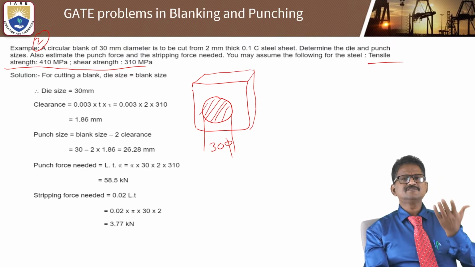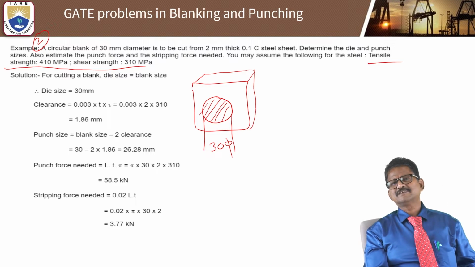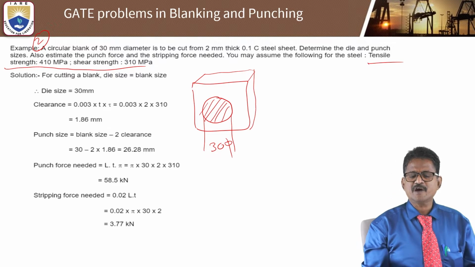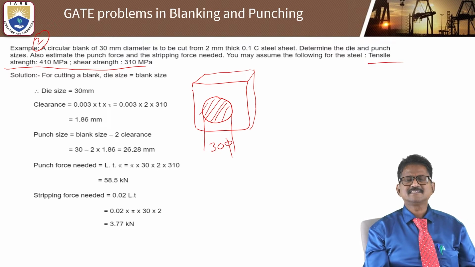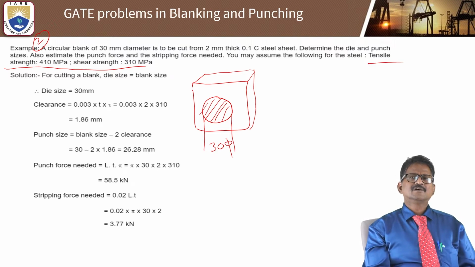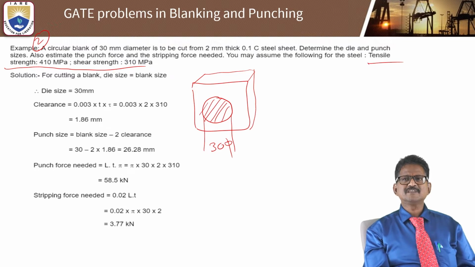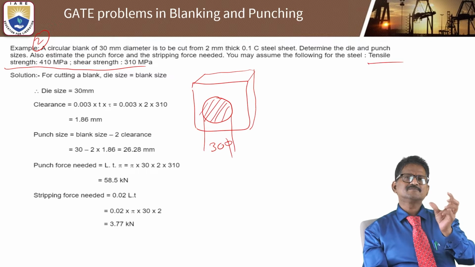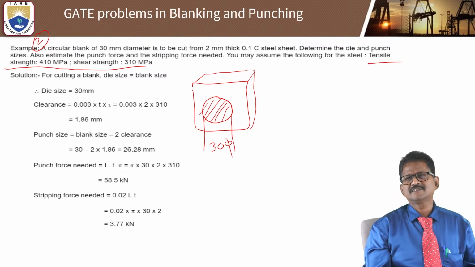If it is not given, you should be able to refer to design data books, according to the specification, 0.1 C steel, stainless steel, some carbon steels, alloy steels. For a certain material, the standard tensile strength and shear strength will be 410 MPa and 310 MPa.